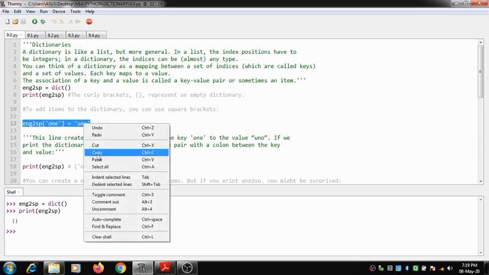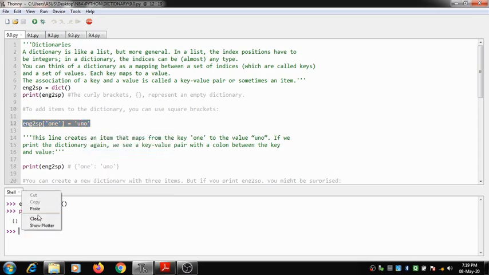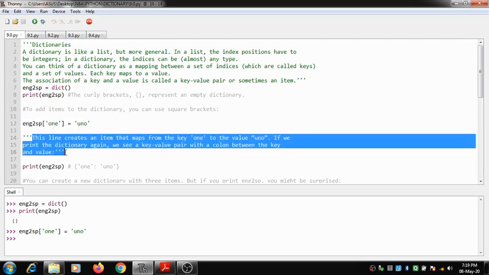Here is an example of how to add an element to a dictionary. When I run this, the item uno has been added to the dictionary eng to sp. The key is 1 and the value is uno. This line creates an item that maps the key 1 to the value uno.